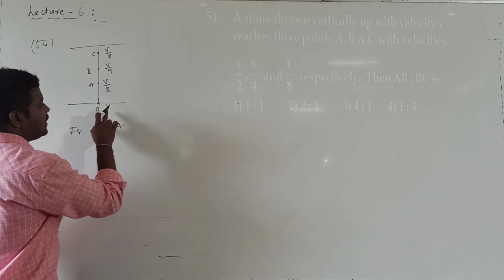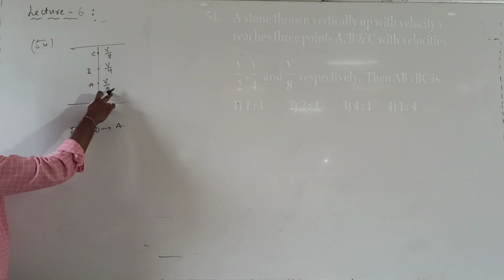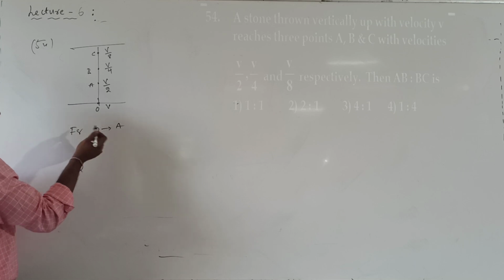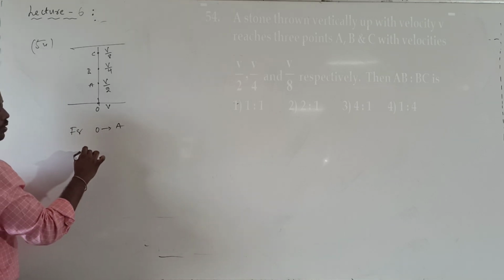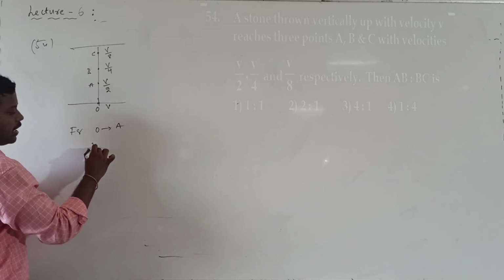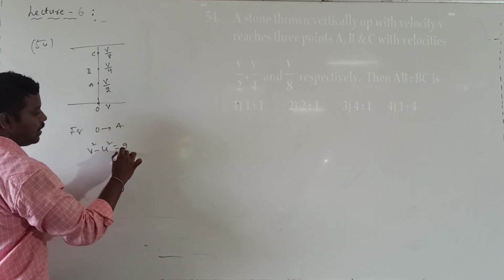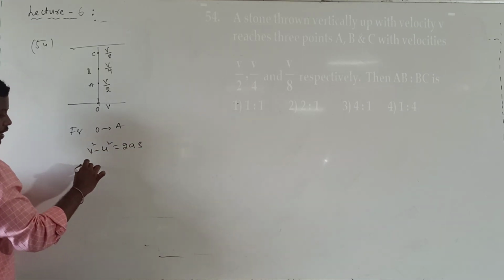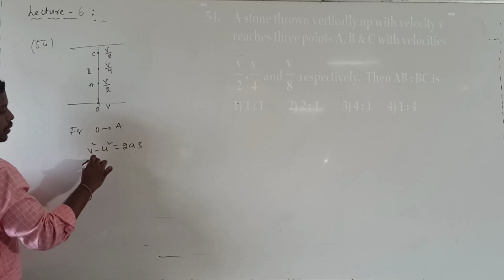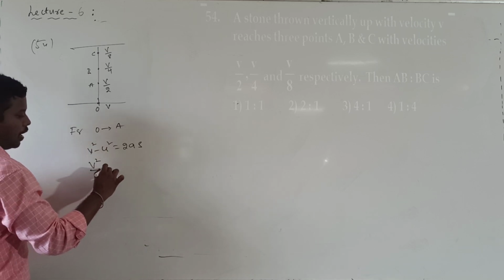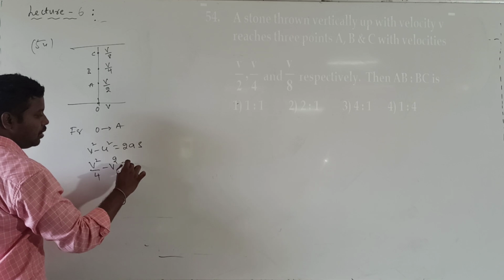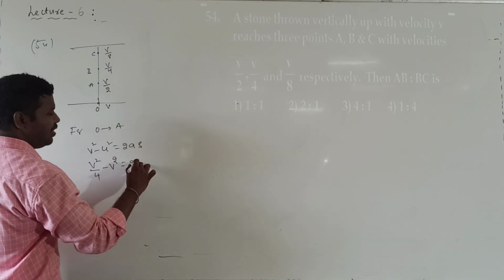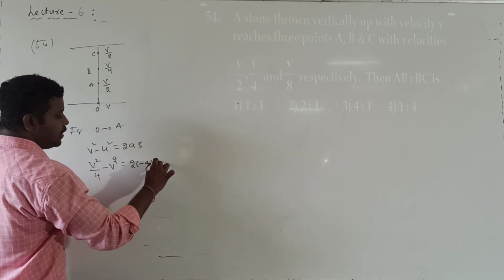Initial velocity v, final velocity v by 2. Substituting the values directly into the general formula, v square minus u square is equal to 2as. What is the v square value? So (v by 2) square, that is v square by 4, minus v square is equal to 2 into minus g into s, let me call it OA.